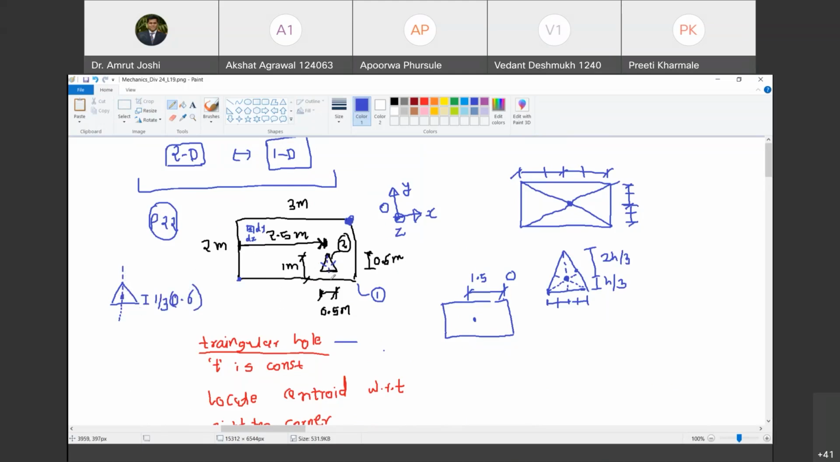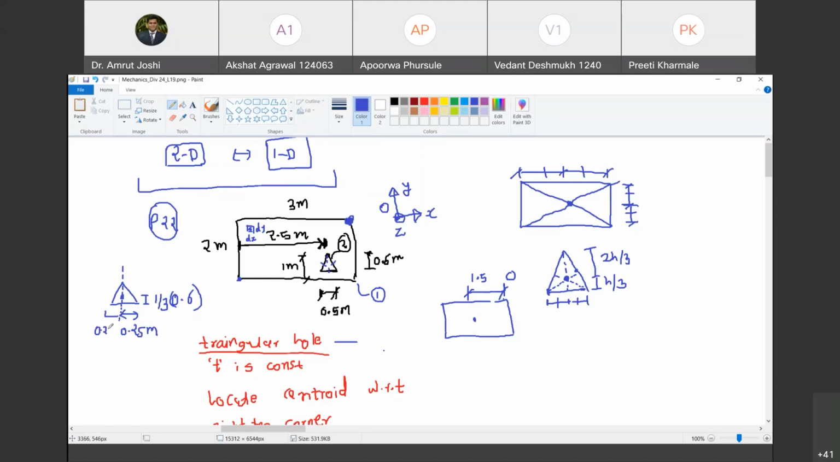Yes, sir. So axis of symmetry, meaning, how much is this distance? Can you tell me? This distance is 0.25. Do you agree with me? Yes, sir. If the base is 0.5 meter, this distance has to be 0.25 meter. Yes, okay. Now, this centroid is located at a distance of 0.25 meter from here and 0.25 meter from here. Do you agree with me?